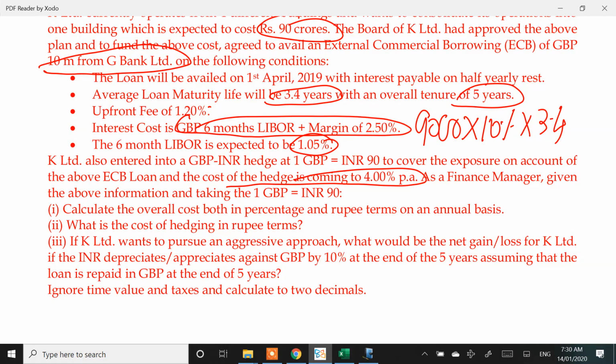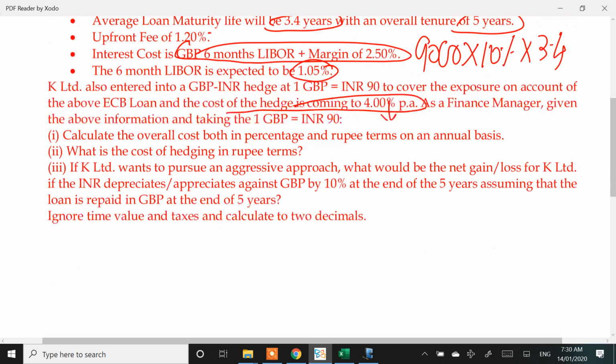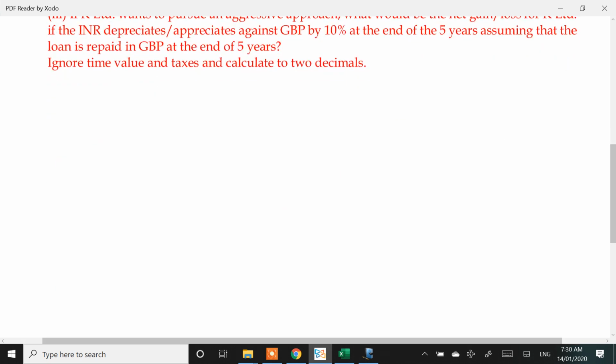The moment you hedge your foreign currency receivable, it becomes an Indian currency receivable. Why it becomes an Indian currency receivable is that you are not impacted by the foreign currency movement once hedging is done. For hedging, there will be some expense, that is around 4%. In the practical world, if I take a loan in foreign currency, it will be at these rates, 2 to 3%.